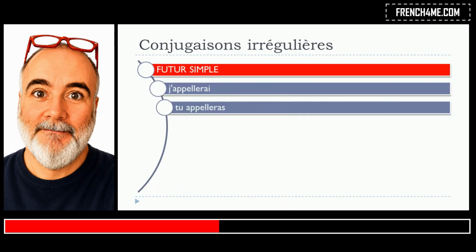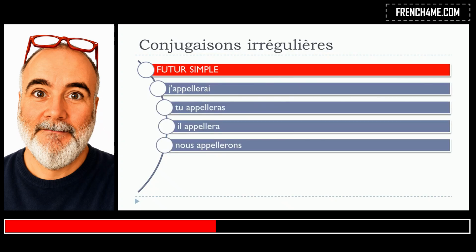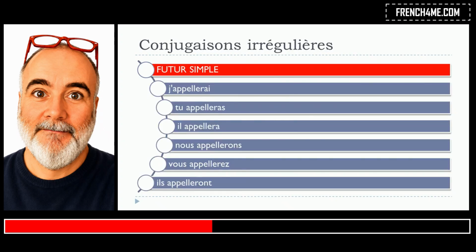Let's see now le futur simple. J'appellerai, tu appelleras, il appellera, nous appellerons, vous appellerez, ils appelleront. In that case, for the futur simple, all the forms are concerned, and it's exactly the same modification that we saw previously. You've got to double the L, and it will affect all the forms. So remember, you double the L, so it opens the sound of this E. J'appellerai, tu appelleras, il appellera, nous appellerons, vous appellerez, ils appelleront.